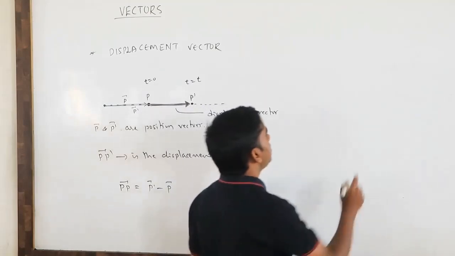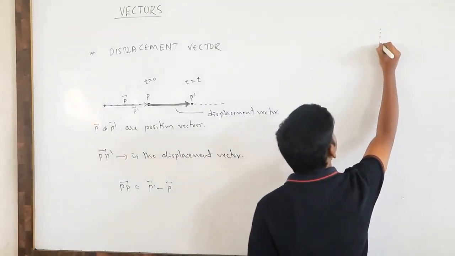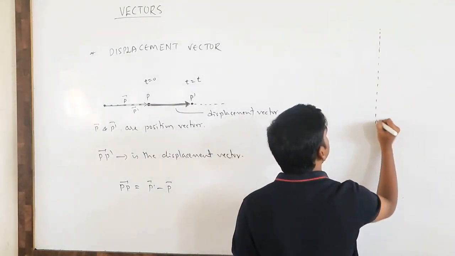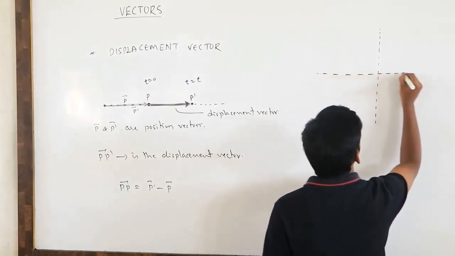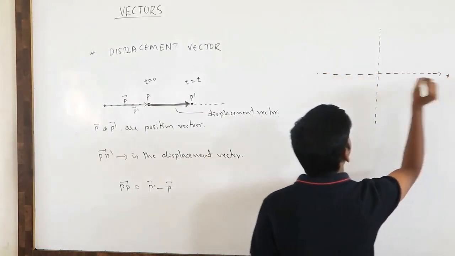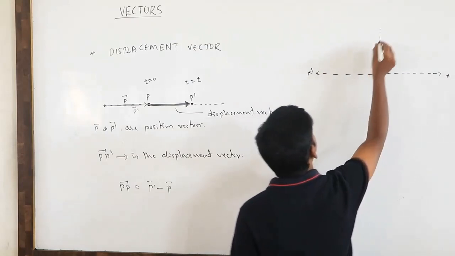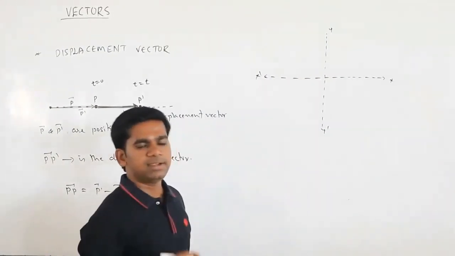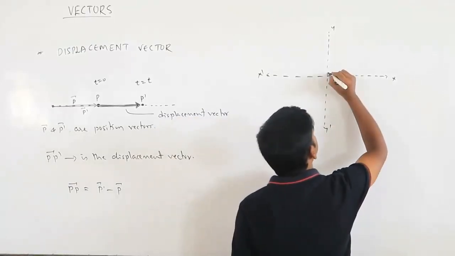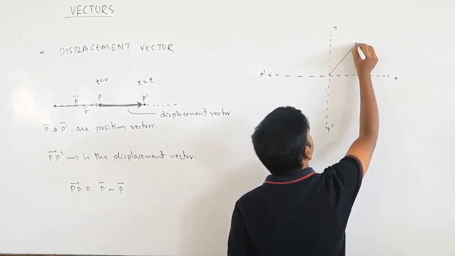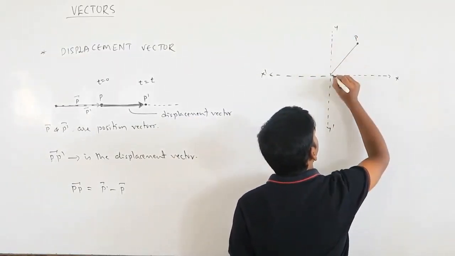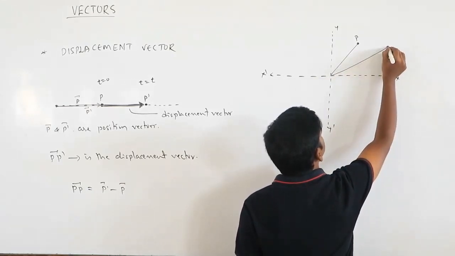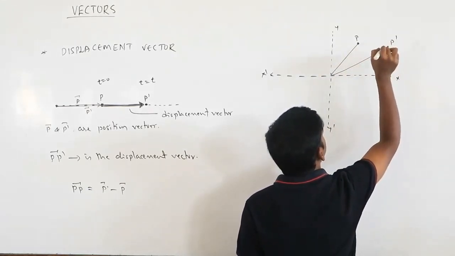Similarly, if I take the same example over a coordinate system, with x and y axes: suppose at t equals 0 this is the position of the particle, say P, and at some time t this is the position of the particle, P dash.